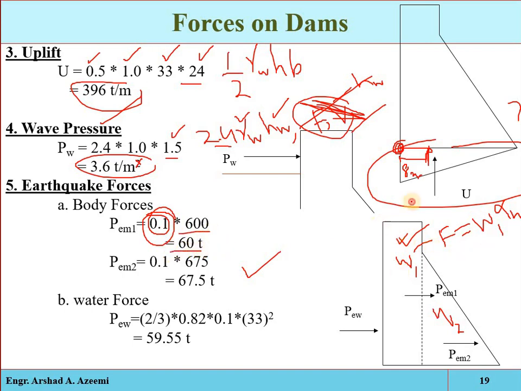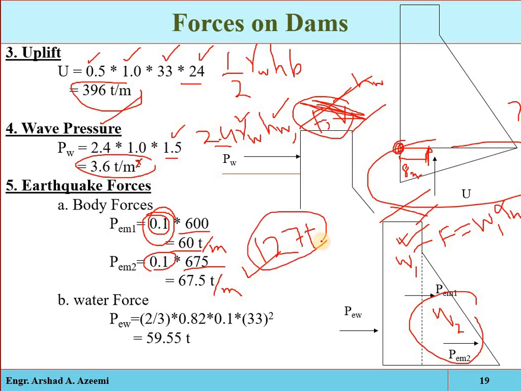So on unit length of the dam, 60 ton will be the inertial force acting on the structure due to the earthquake. And on this portion, its weight is 675 ton, the horizontal seismic coefficient is 0.1, so it will be 67.5 ton per meter. It means that on 1 unit length of the structure, 127 ton of inertial force will be there due to the horizontal earthquake acceleration.